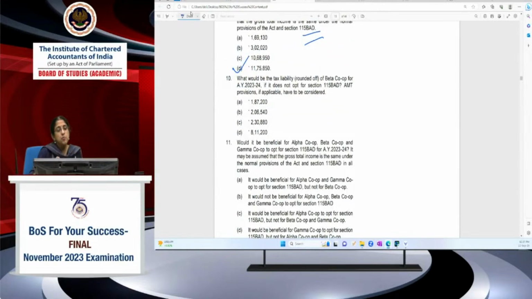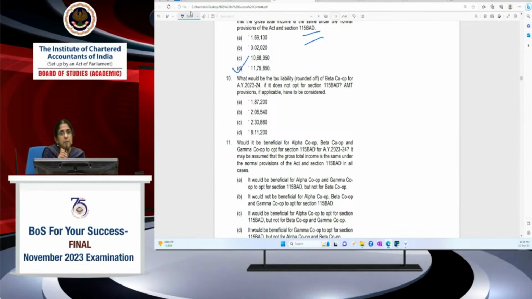Okay, now come to what is the tax liability of Beta co-op if it does not opt for 115BAD. AMT provisions, if applicable, have to be considered. So they're telling you to consider the AMT provisions, but it is not opting for 115BAD. When you opt for 115BAD, automatically AMT will not apply. When you opt for a special tax regime where you are taxed at 25.168%, AMT will not apply. You don't even need to check whether it is fulfilling the conditions. But if you opt for the normal provisions, you have to see whether AMT applies. In case of Beta Limited, AMT will apply, because it has claimed deduction under 80JJA.